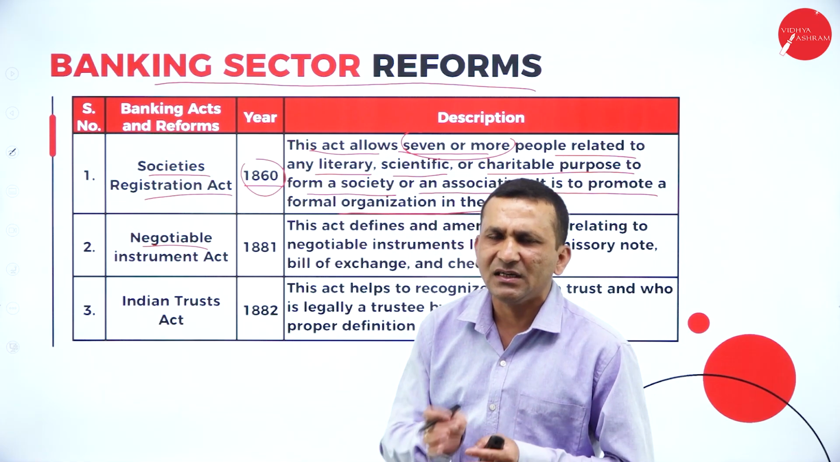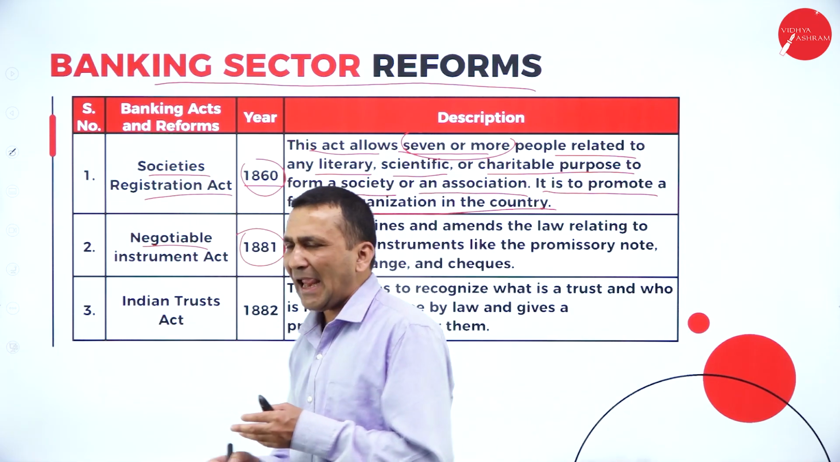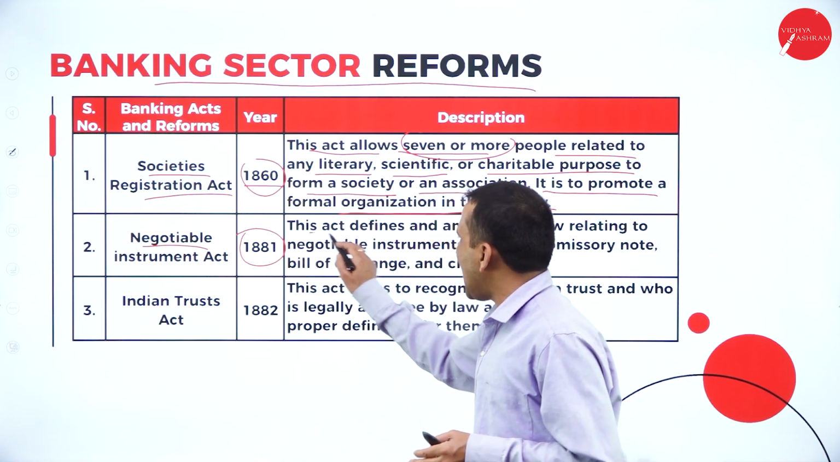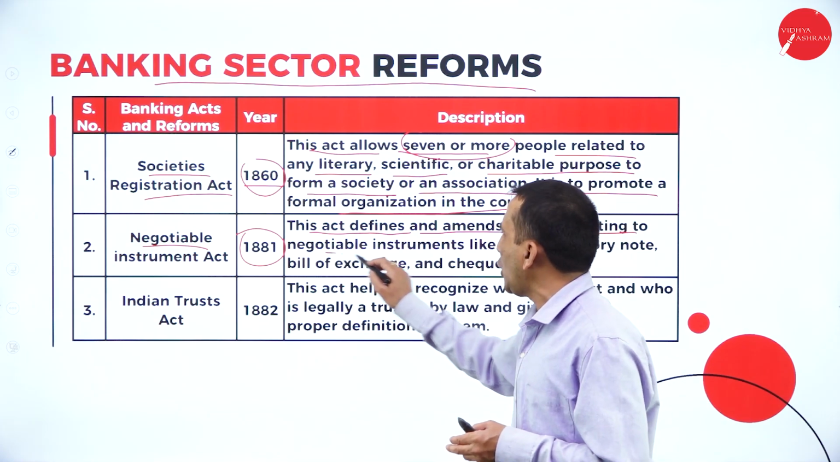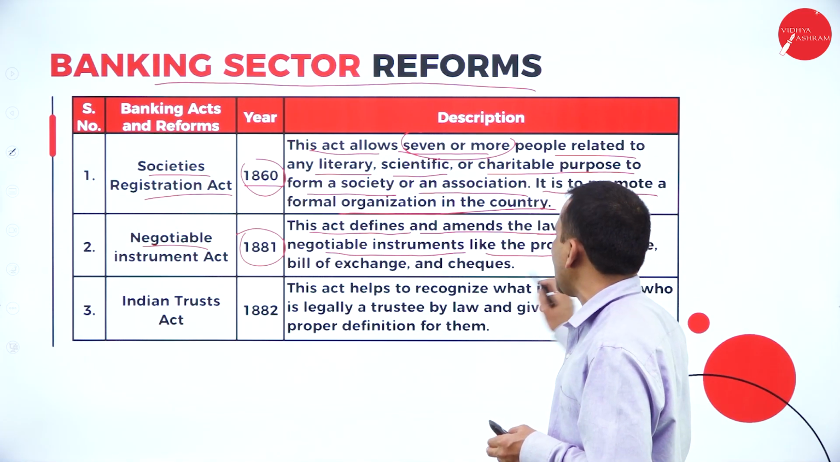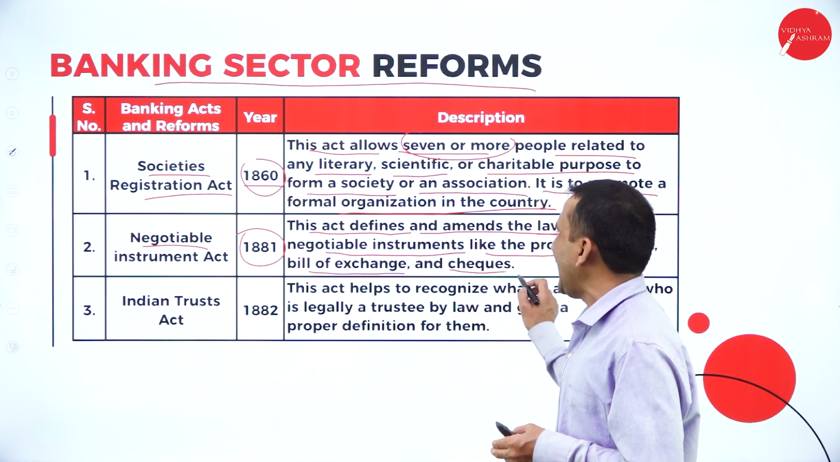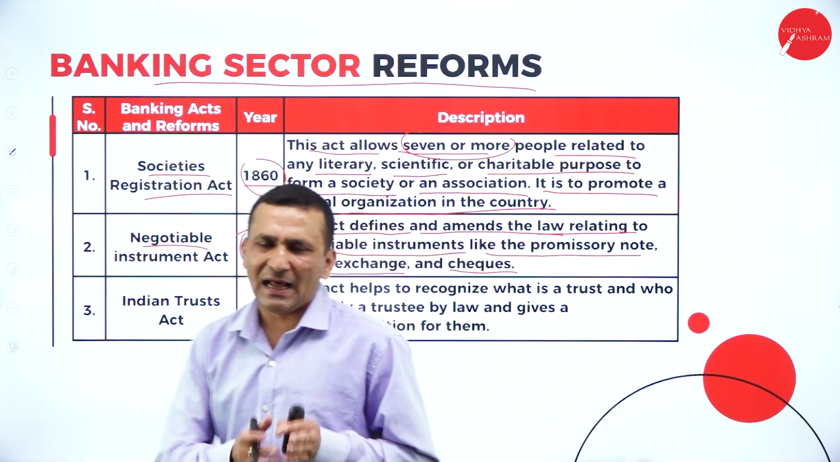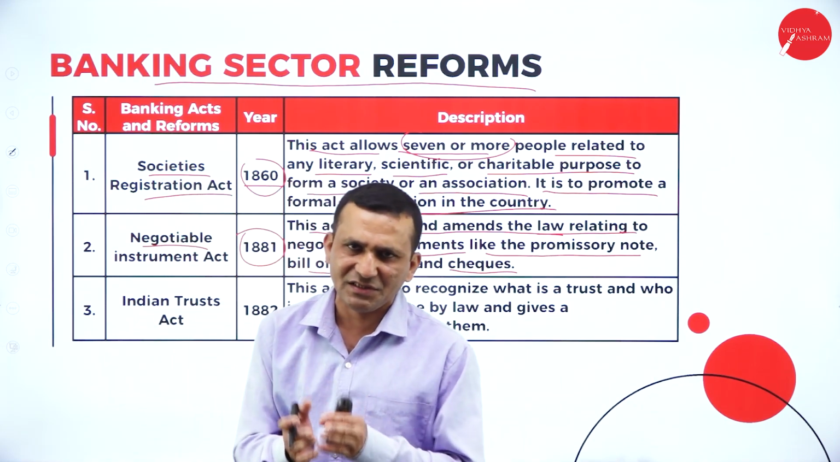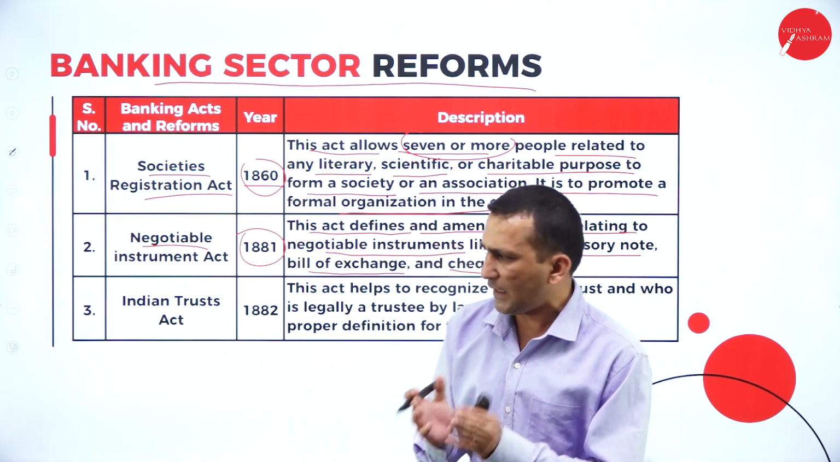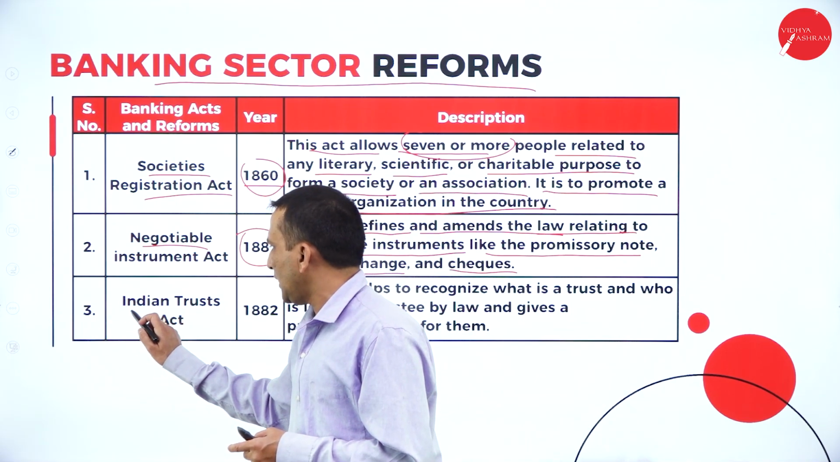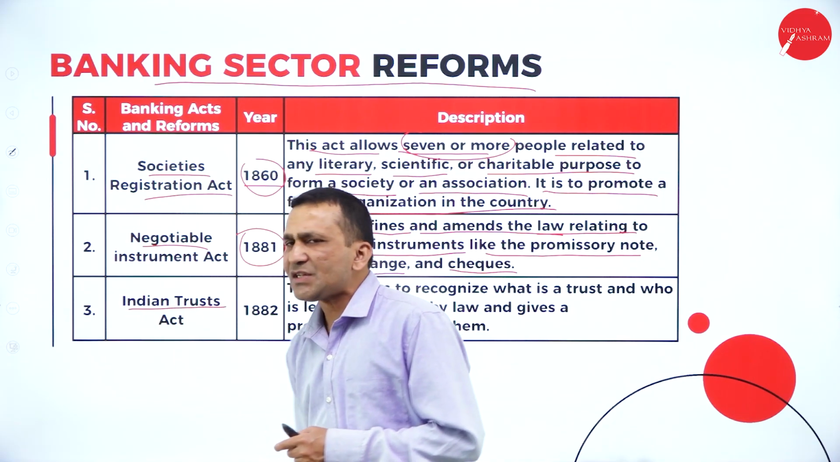The next instrument, which is a banking-related product, is the Negotiable Instruments Act. This act was passed in 1881. It defines and amends the law related to negotiable instruments like promissory notes, bills of exchange and cheques. You now have more clarity about negotiable instruments, which always have a liquidity position, like cash.